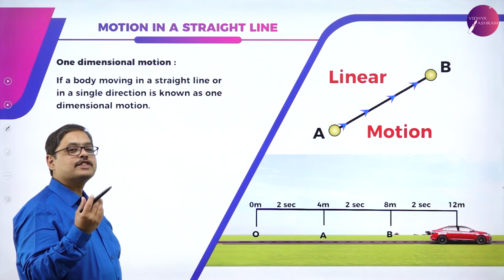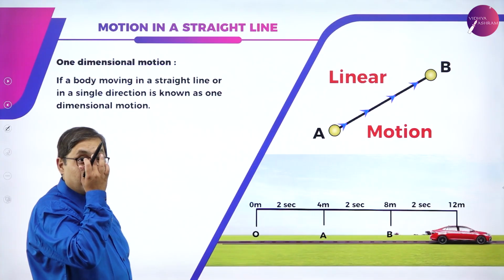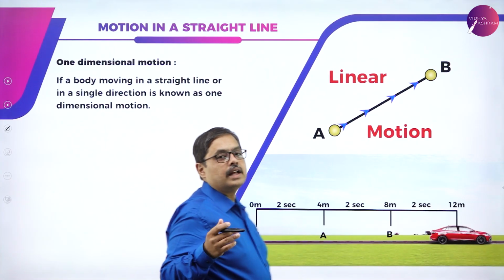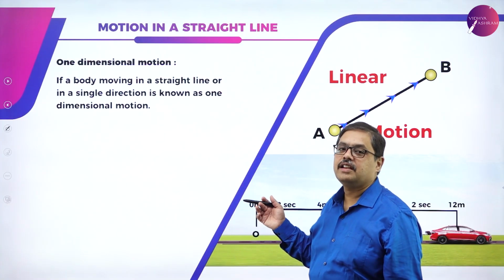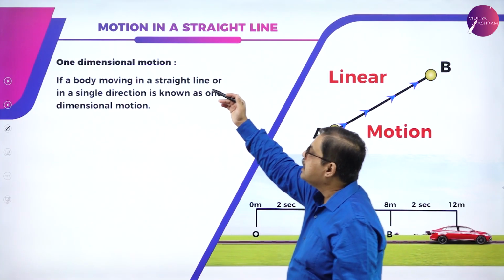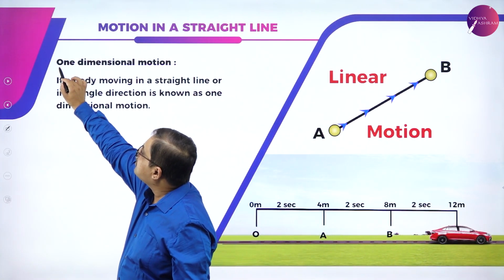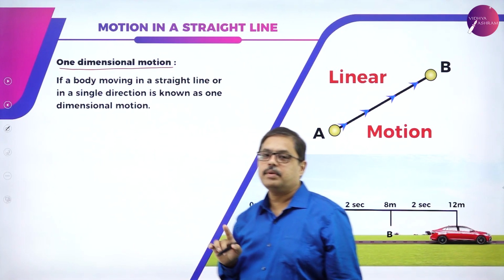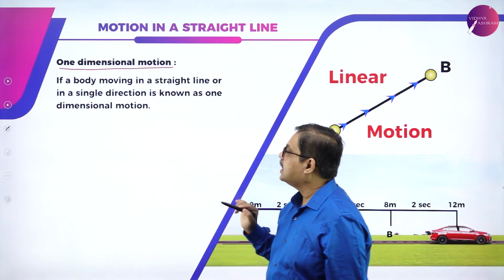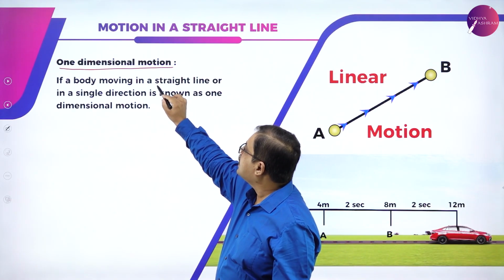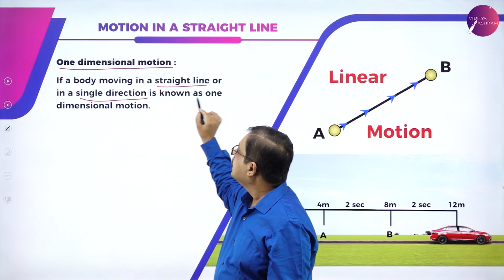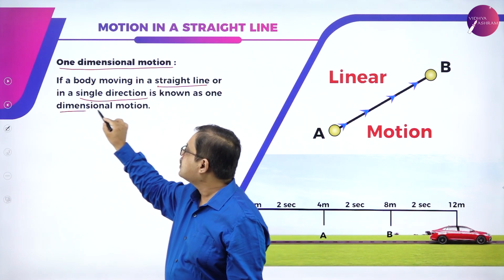Let us check what is motion in a straight line. Now, this is where we enter into the topic. This is where the chapter name, motion in a straight line, gives a meaning for us. Any one-dimensional motion, any motion happening in a single dimension, can be termed as motion in a straight line. If a body is moving in a straight line or in a single direction, it is known as one-dimensional motion.